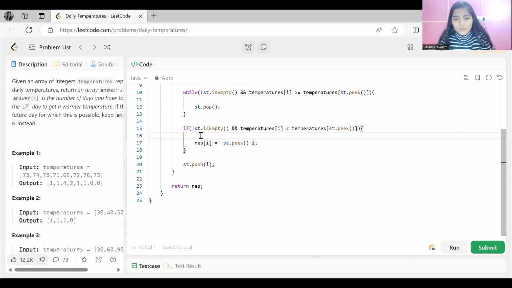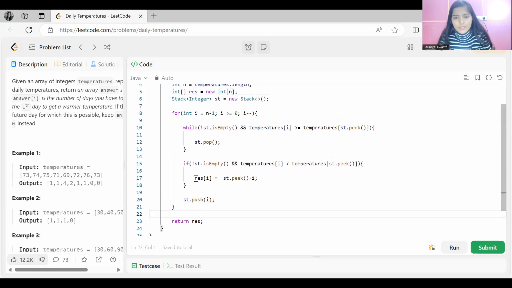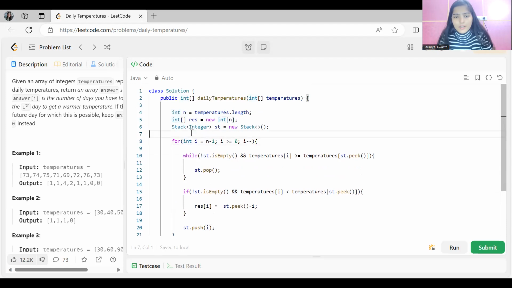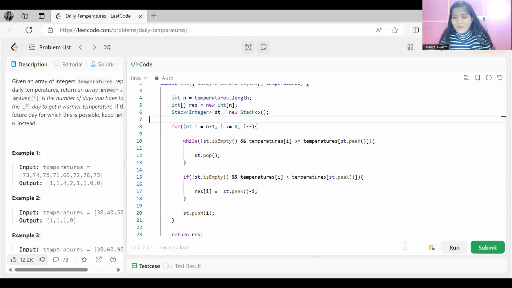We will update our result of i as st.peek, the index on the stack, subtracted by the ith index. And yes, we are pushing the ith index to our stack, and at the end we are returning the result array. So that was the code for the approach that we discussed. Thank you so much for watching, everyone. Bye bye.